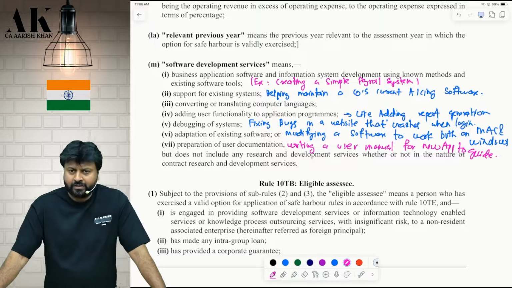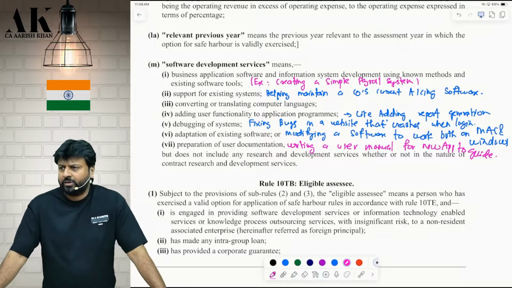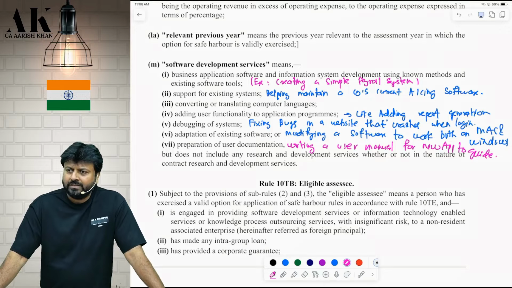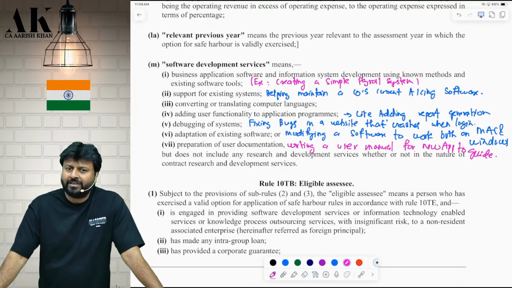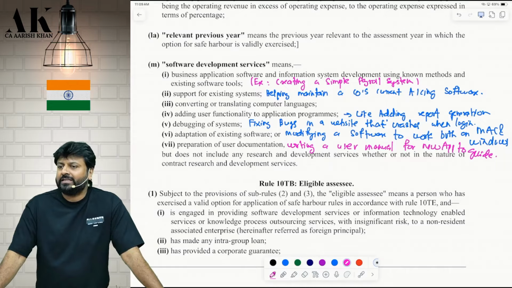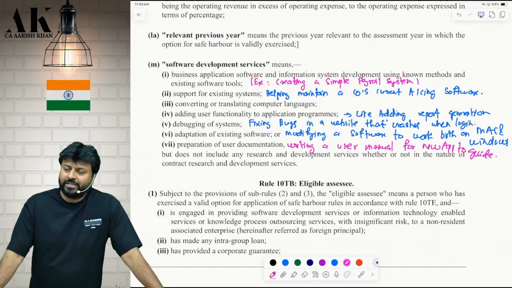Converting or translating computer languages into readable languages, correct? There is a software which I am making which will convert the computer language into what? Like CBDT. Like CBDT takes all the ITRs in XML files, correct? So they have to convert that into some readable language or not. There might be some software now for that. Somebody would have made that software, correct? So if you are engaged in providing the services with respect to that, you are eligible for safe harbor rule.